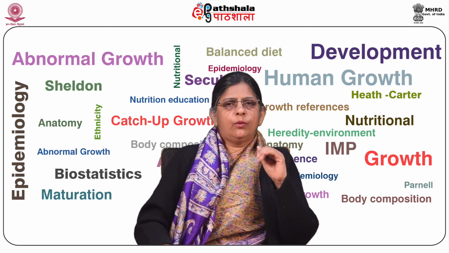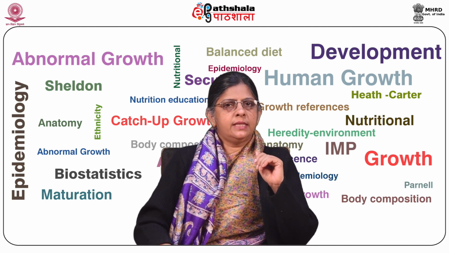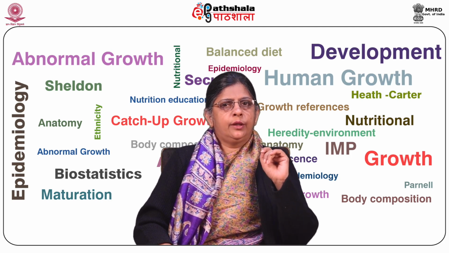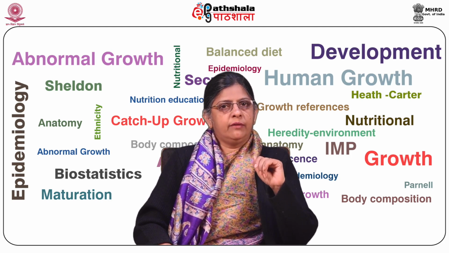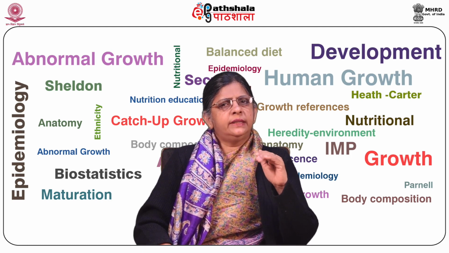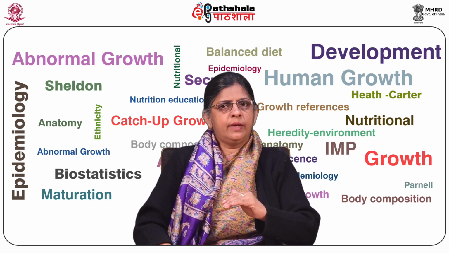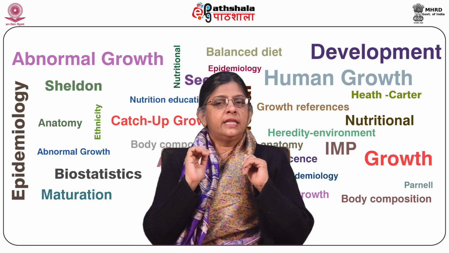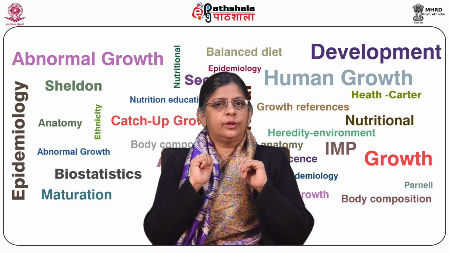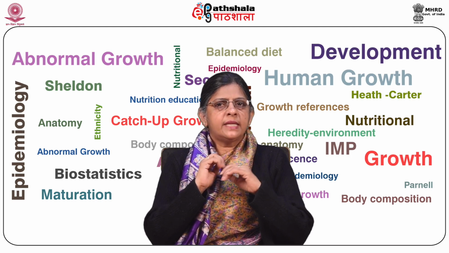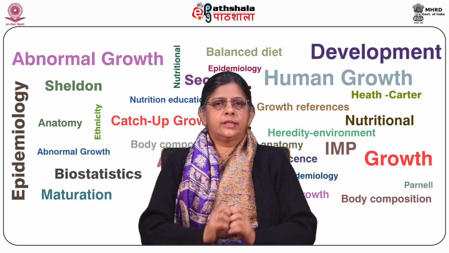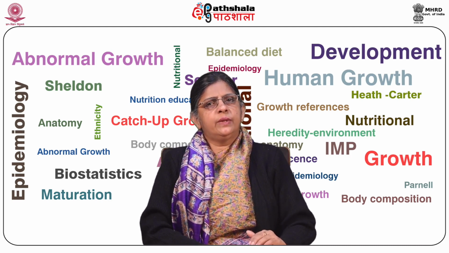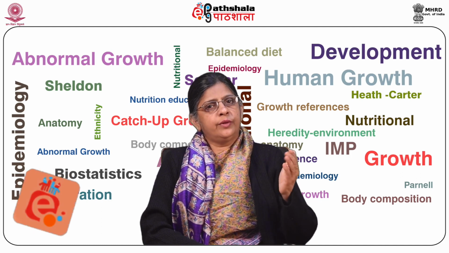Now let us understand what are the key points that we need to understand. Growth occurs in all parts of the human body. Growth occurs rapidly during infancy. Growth then slows down during childhood and becomes rapid again during adolescence. An individual reaches the maximum size during adulthood. Growth becomes negative during old age. Relative sizes of different parts of the body change with age because they have different growth rates.